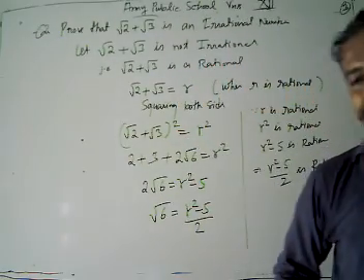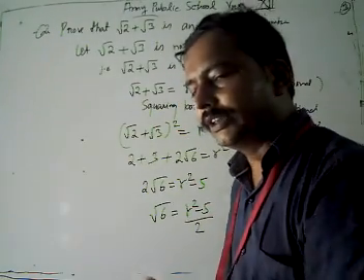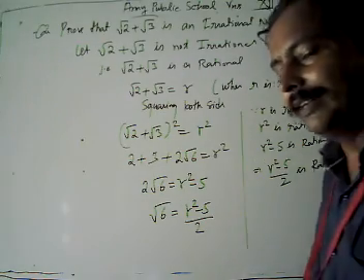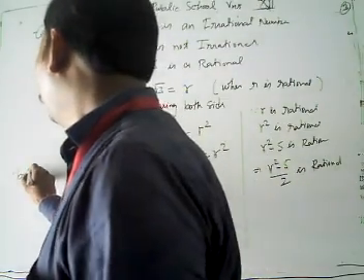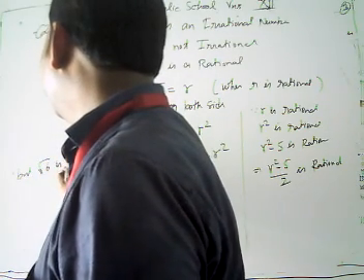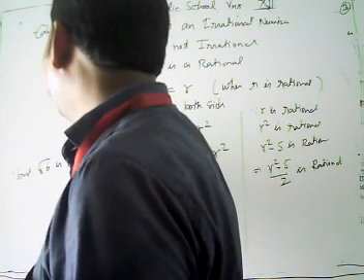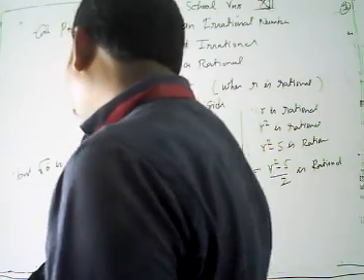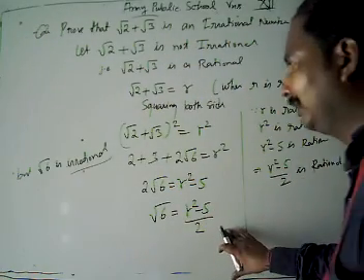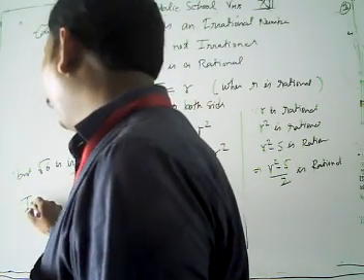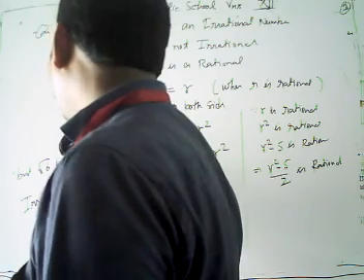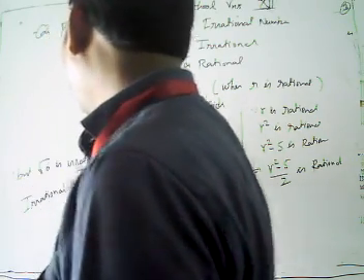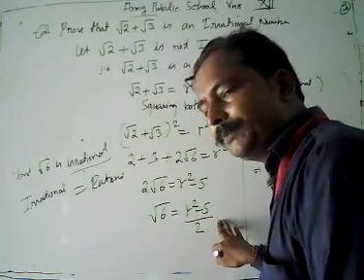the value of root 6, what do we get there? It's a non-terminating and non-repeating decimal expansion. Our root 6 is irrational, but we showed that this side is rational. Means we are going to show that an irrational is equal to a rational. Our root 6 is irrational, this part is rational.